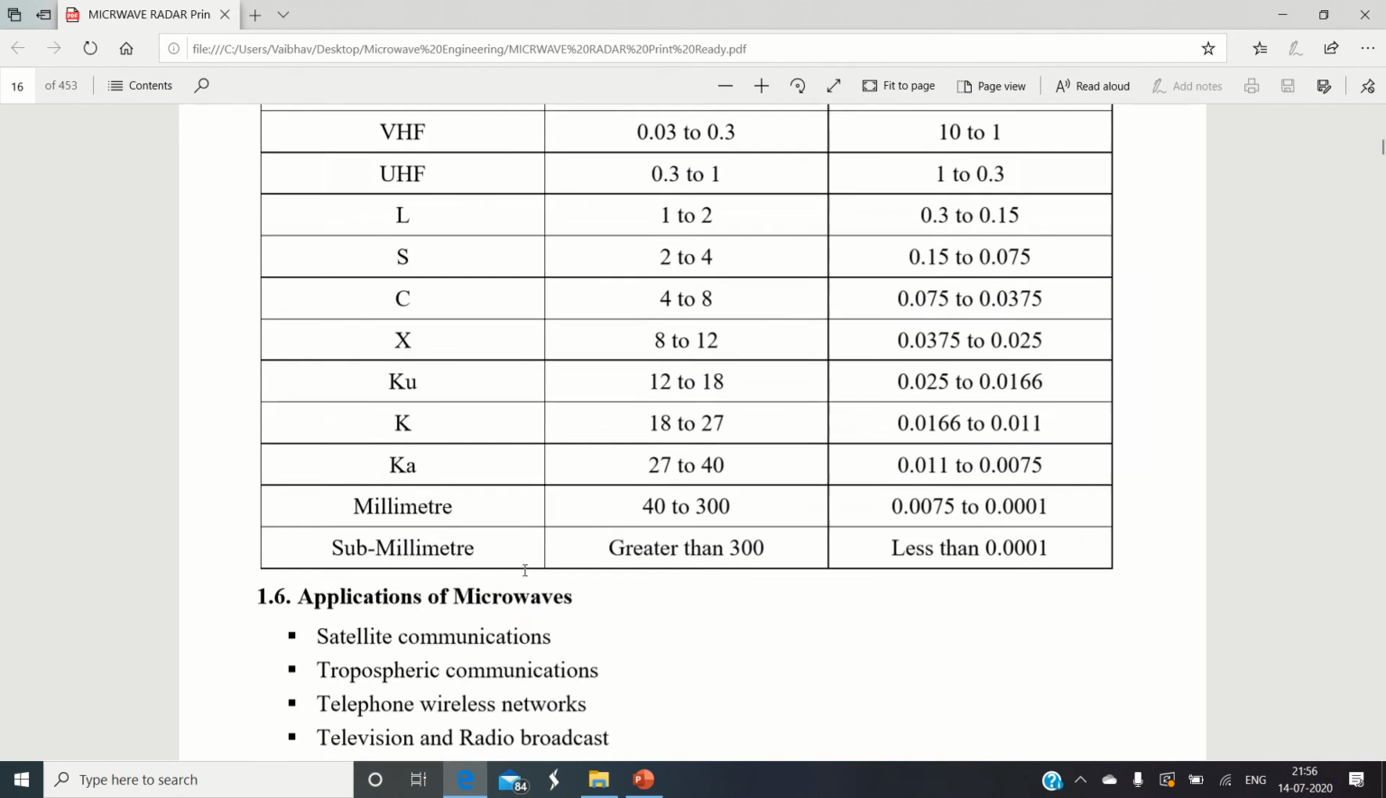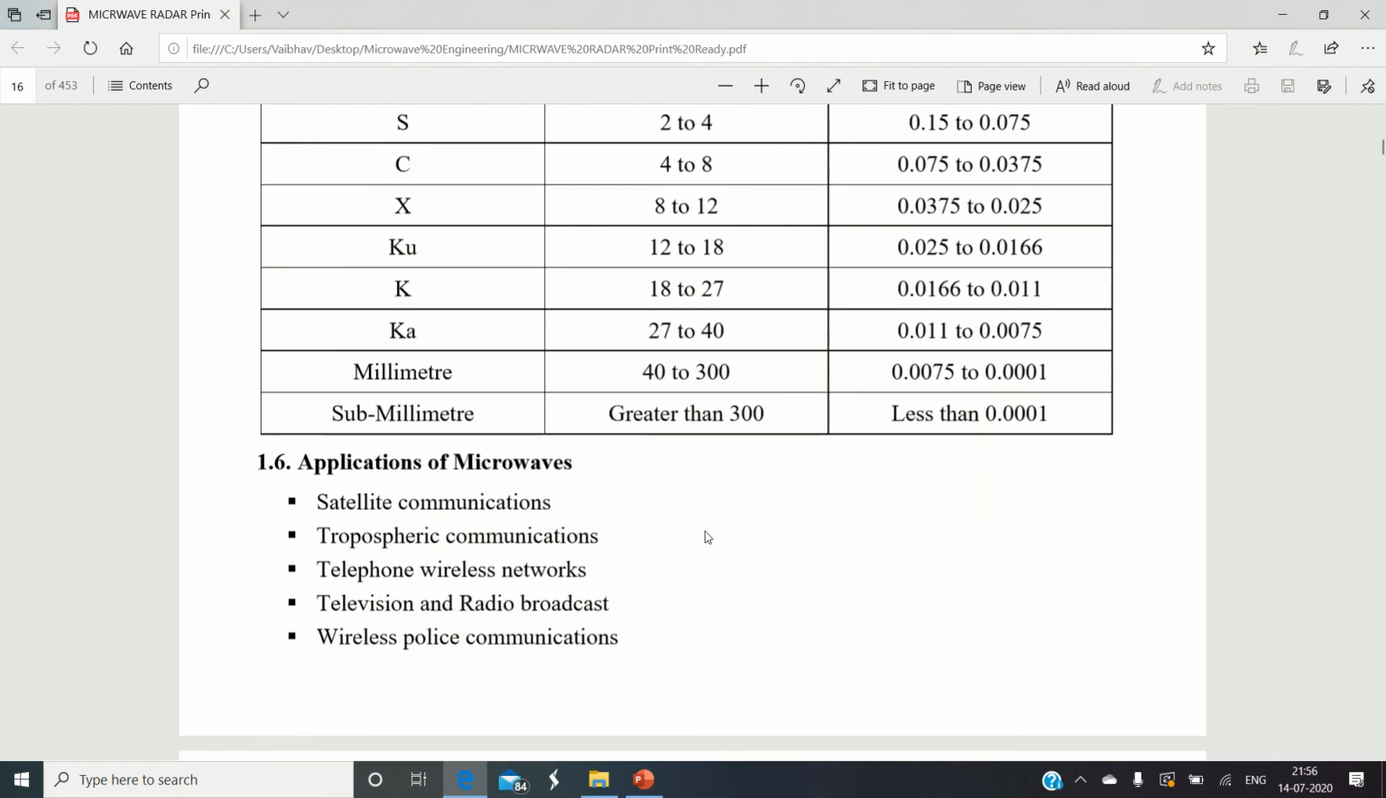Now let us see what different applications make use of microwaves for their operation. This is a very important parameter. During the orientation program, I also showed you with a certain diagram the different usages of microwaves in different systems.